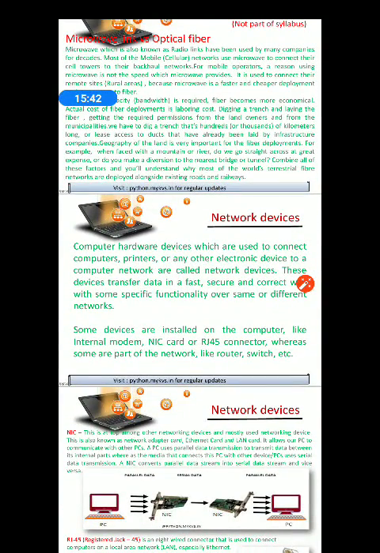So for today, this much is enough. Networking part 1. Please note down the part that I have told you in your copy.